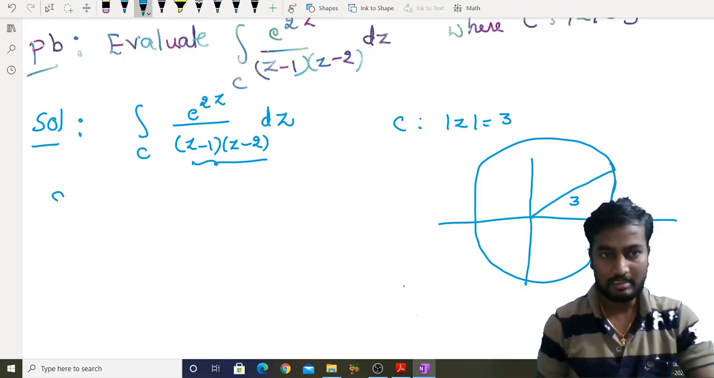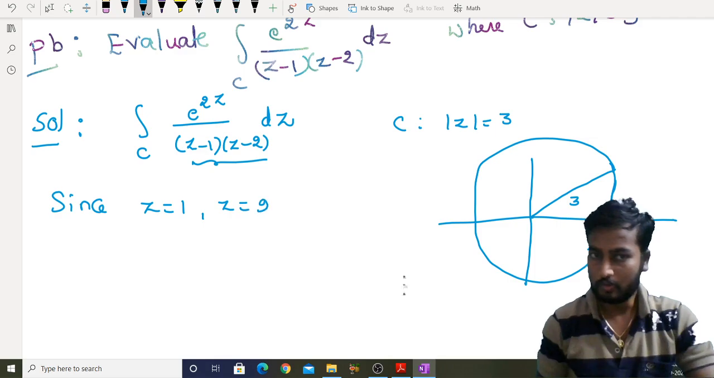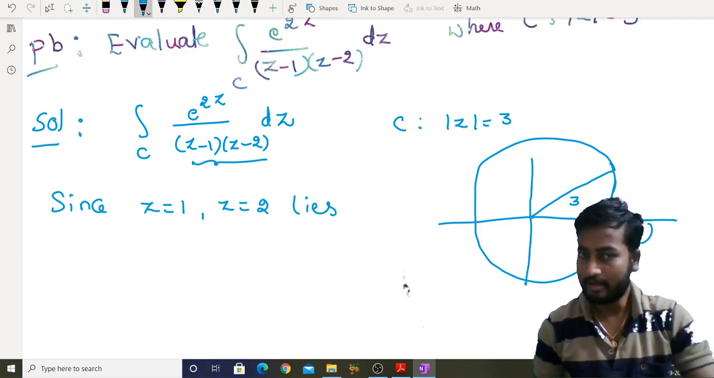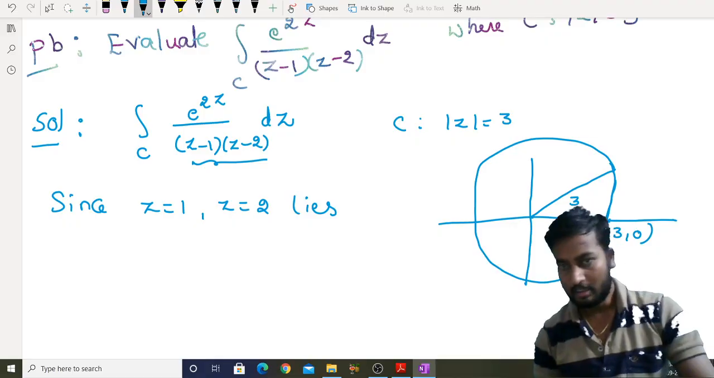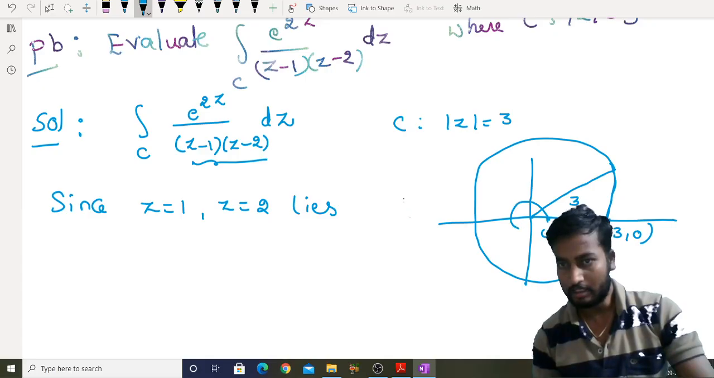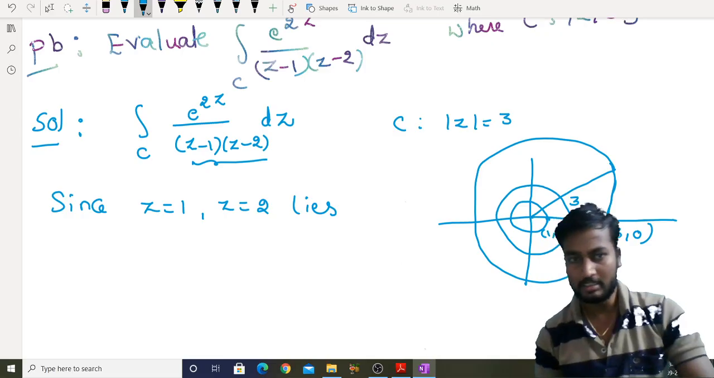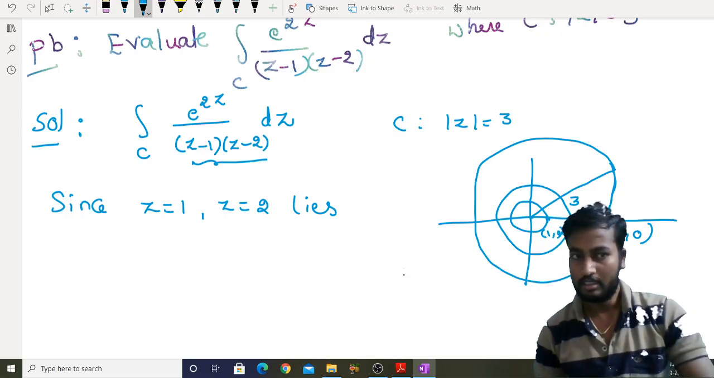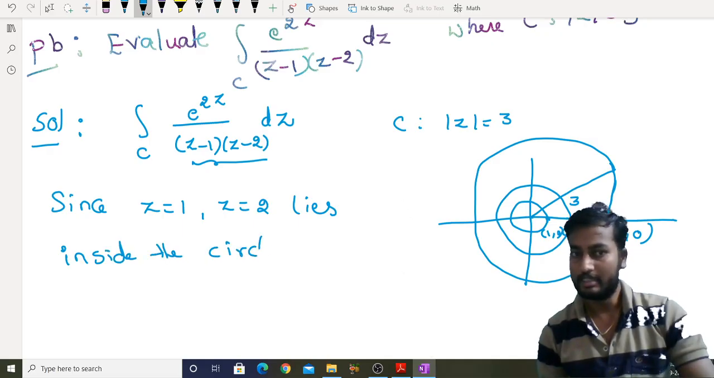Now we need to check whether z equal to 1 and z equal to 2 lie inside or outside. So this is (2, 0), and this is (1, 0). This is your circle mod z equal to 1, and this is your circle mod z equal to 2. That means z equal to 1 and z equal to 2 lie inside the circle mod z equal to 3, right?